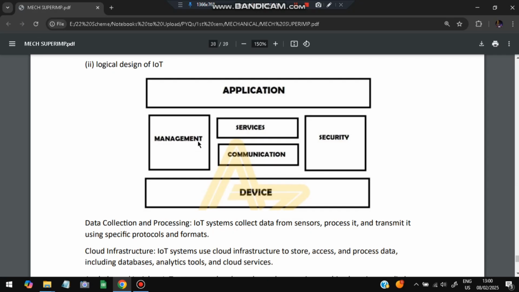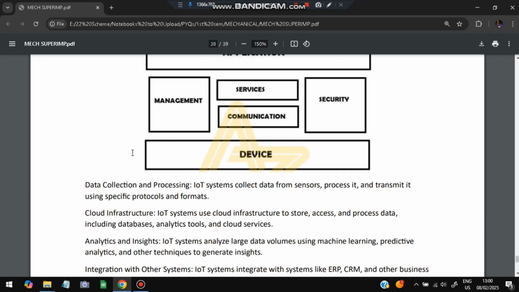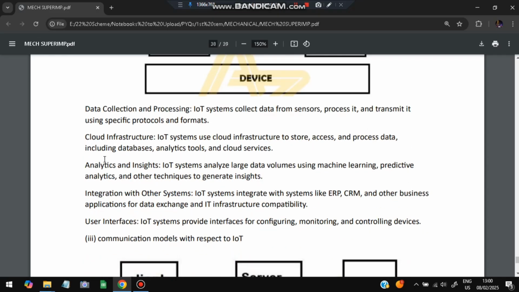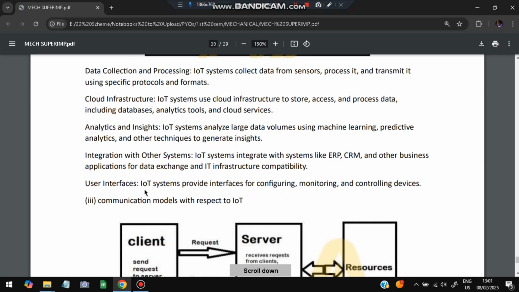Okay, so this is the logical design of IoT. The application is here and the device is here. In between, we have the management, security, services, and communication. Okay, so data collection and processing. IoT collects the data from the sensors, and then it will be processed accordingly, to find out what insights we have got from it. Okay, and cloud infrastructure, it is used to store, access, and process the data. Analytics and insights will be generated from the feedback, and integration with other systems. IoT can integrate with other systems as well, like ERP, CRM, and other business applications. The user interface is good for configuring, monitoring, and controlling devices.